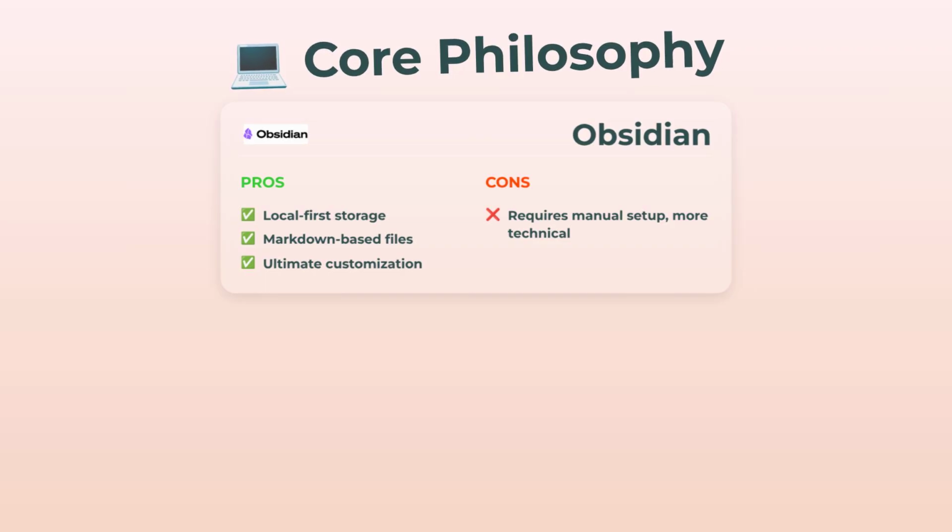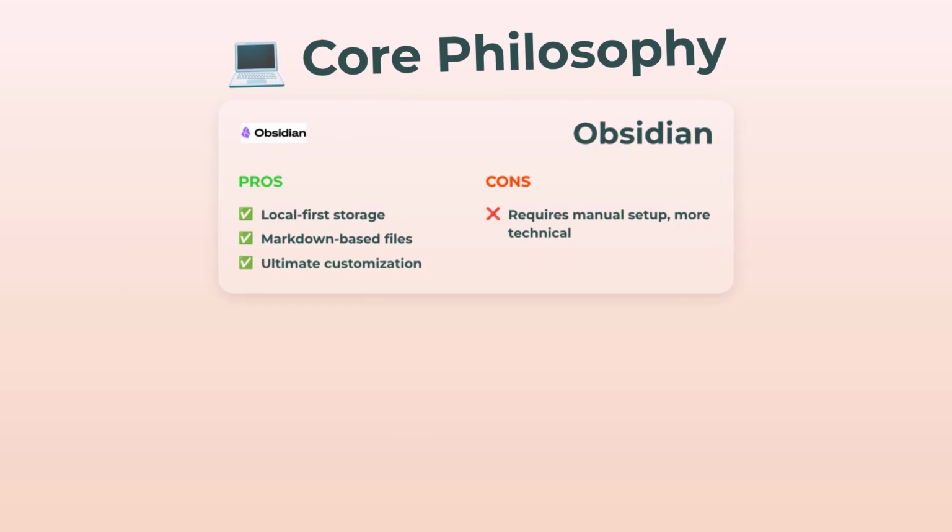So Obsidian is all about being local first. Your notes, they live on your device. And it's strictly markdown, super portable, super geeky, and honestly kinda empowering. You get ultimate customization, but heads up, it can be pretty hands-on to get set up.